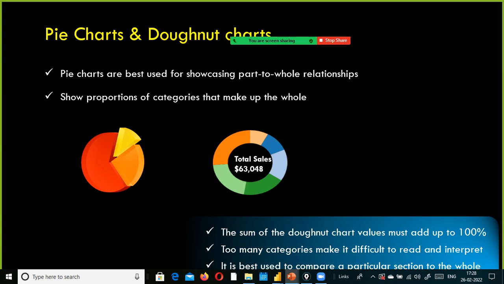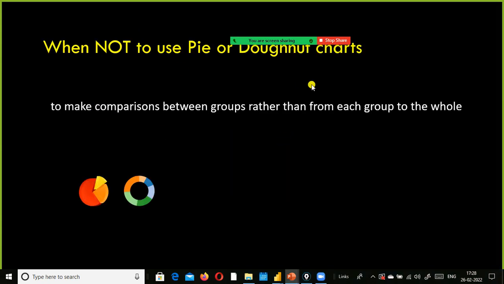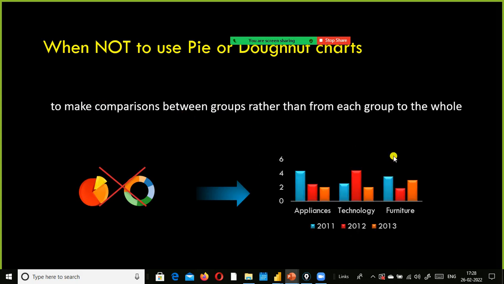If you have so many categories, it will be cluttered. In that kind of situation, don't use a pie chart or donut chart. Instead, you can use a tree map, or you can use a bar chart, if you have so many, or if you want to make a comparison between groups. So see, bar chart is not an alternative to this one, okay?